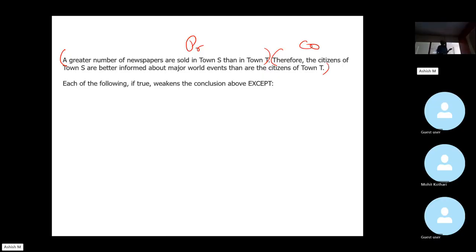Okay. This says each of the following, if true, would weaken the conclusion except. In all except questions, I did discuss this. Please make this a standard operating procedure.